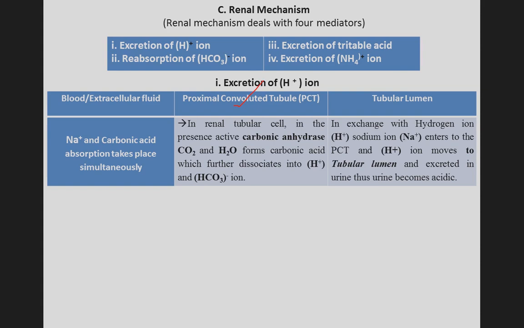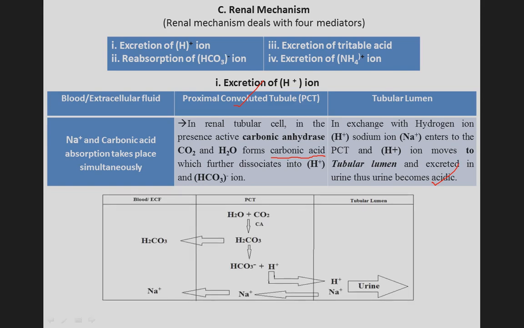In the renal tubular cell, in the presence of active carbonic anhydrase, carbon dioxide and water form carbonic acid, which further dissociates into hydrogen ion and bicarbonate ion. Then in exchange with hydrogen ion, sodium ion enters the PCT, and hydrogen ion moves to the tubular lumen and is excreted in urine. Thus urine becomes acidic.